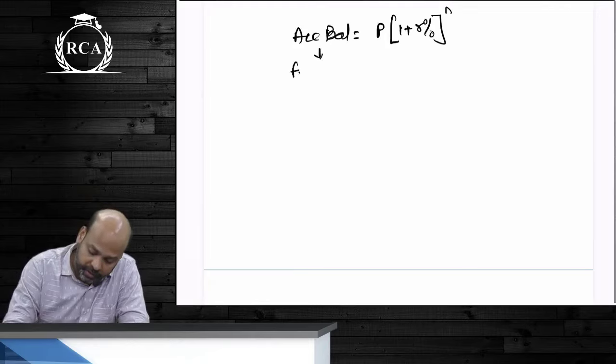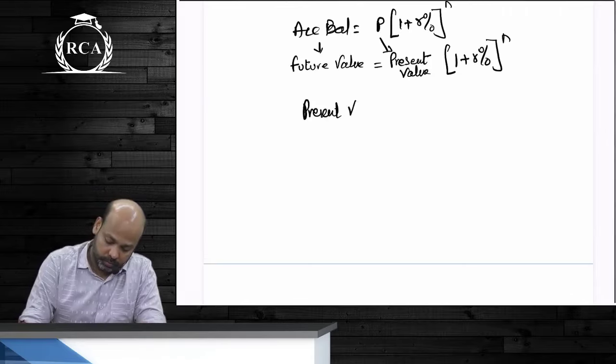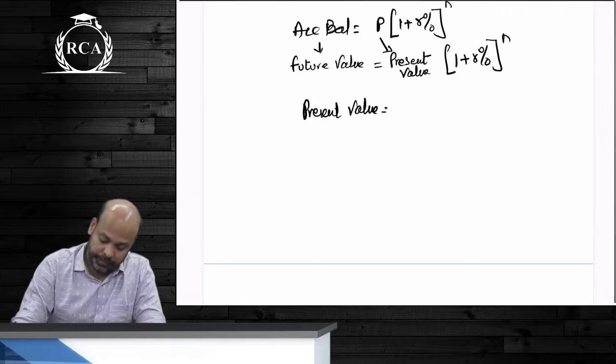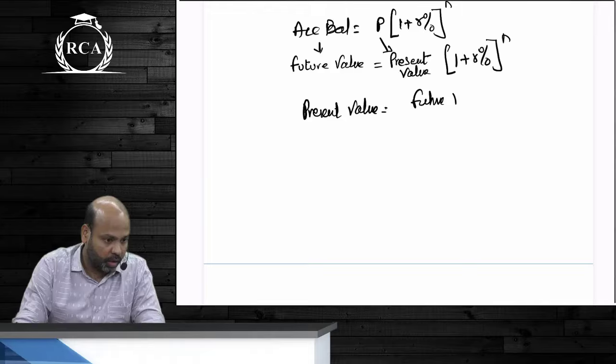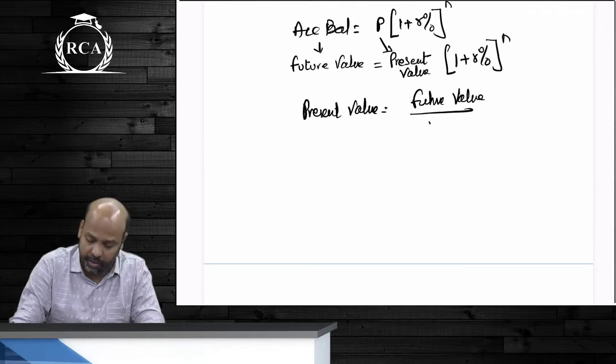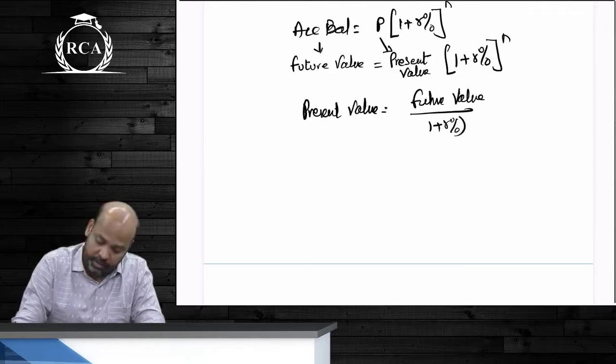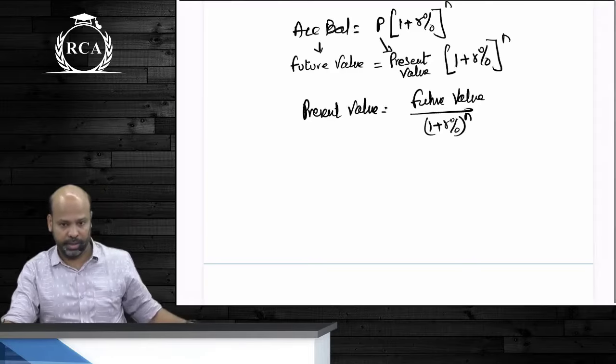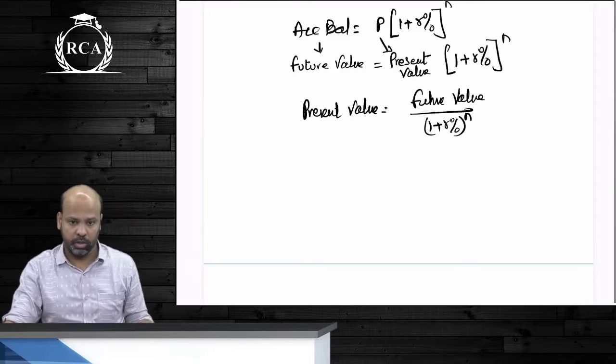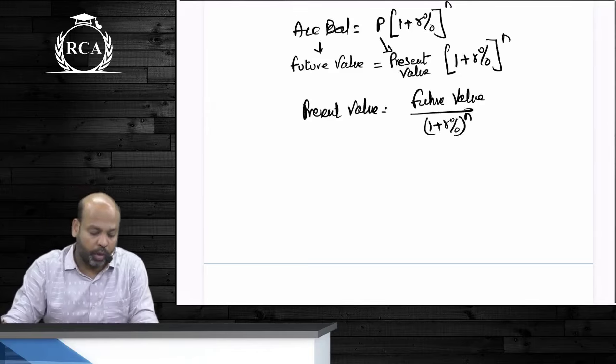So future value will be equal to present value into 1 plus R whole power N. So you can write present value as future value divided by 1 plus R% whole power N.